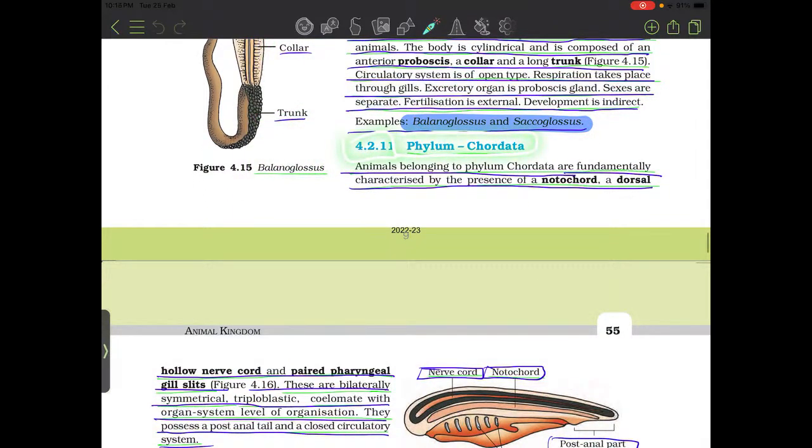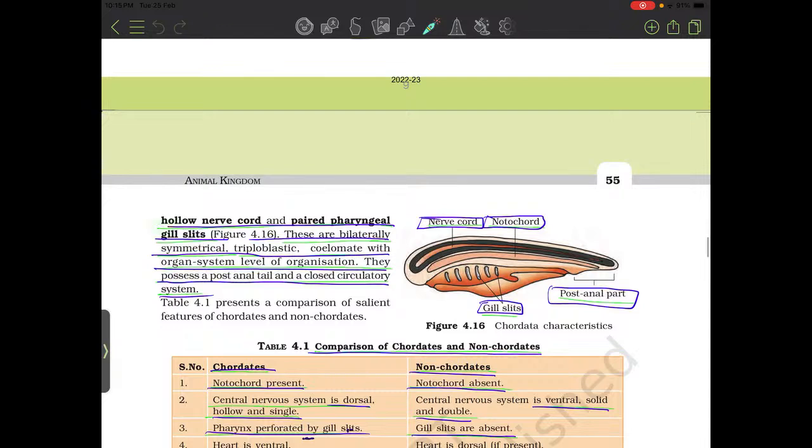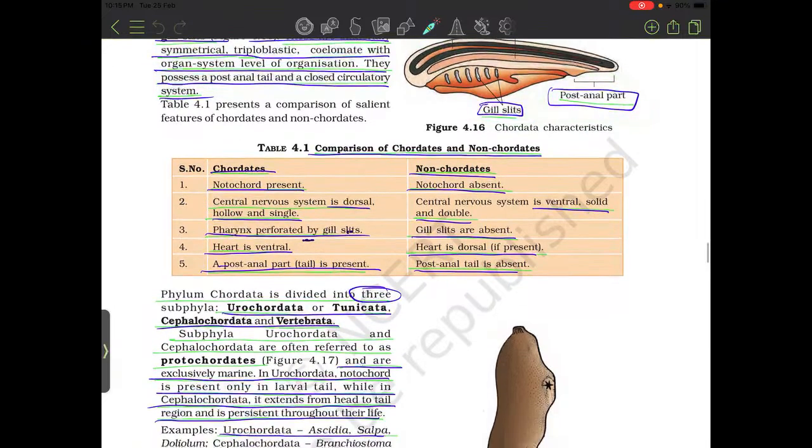4.2.11 Phylum Chordata. Animals belonging to phylum Chordata are fundamentally characterized by the presence of notochord, dorsal hollow nerve cord, and paired pharyngeal gill slits. These are bilaterally symmetrical, triploblastic, coelomate animals with organ system level organization. They possess a post-anal tail, closed circulatory system, nerve cord, and notochord. Post-anal part, gill slit. Comparison between non-chordates and chordates.